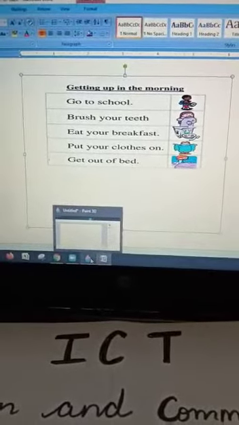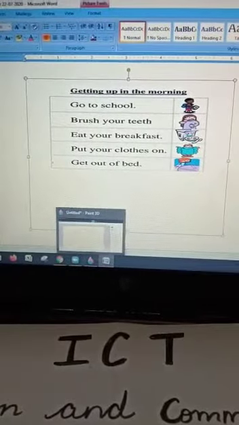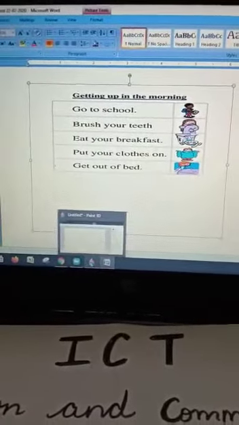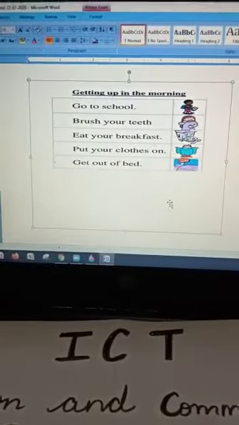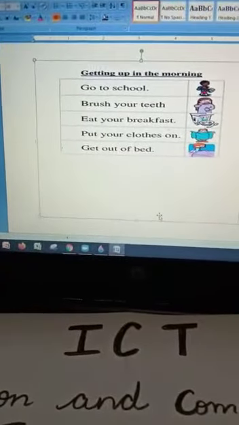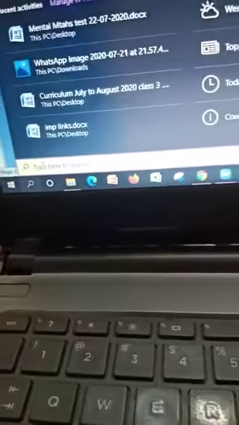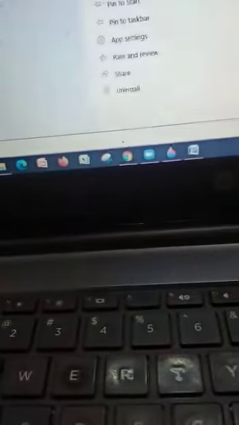All right. So today what we are going to do is we will open MS Paint. You remember how we did that? Paint and brush. Yes. So what do we do for that? We go to the search icon and we type paint. All right. And there would be an icon like this.